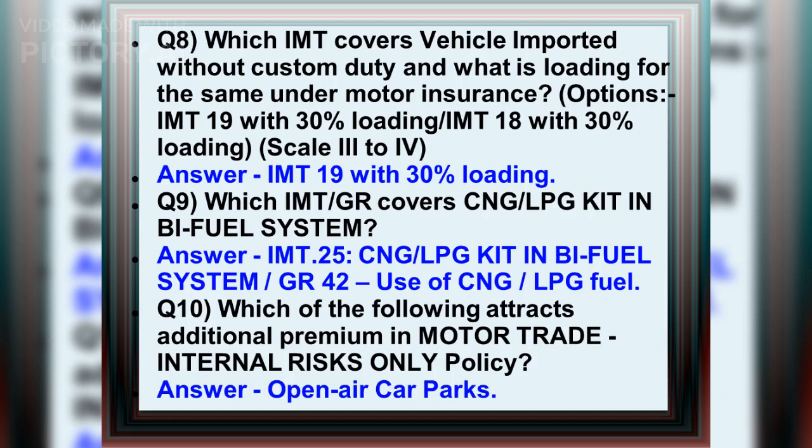Q8. Which IMT covers vehicle imported without custom duty and what is loading for the same under motor insurance? Options: IMT 19 with 30% loading, IMT 18 with 30% loading. Answer: IMT 19 with 30% loading. Q9. Which IMT covers CNG, LPG kit in bi-fuel system? Answer: IMT 25, CNG, LPG kit in bi-fuel system; GR 42, use of CNG, LPG fuel.